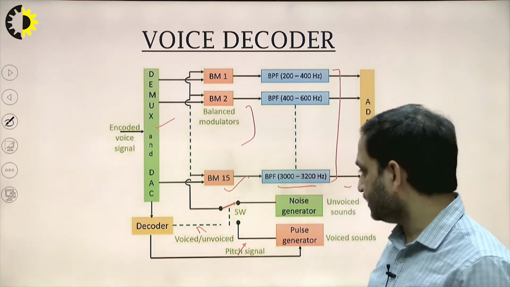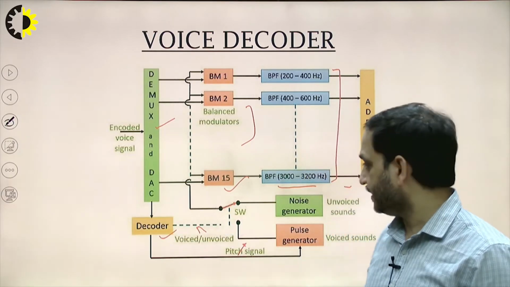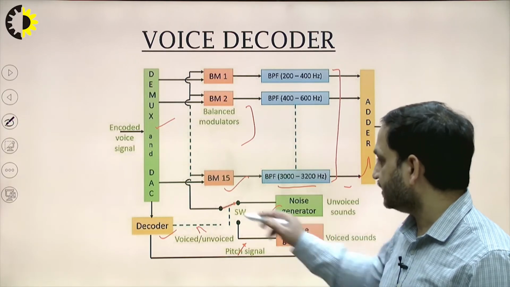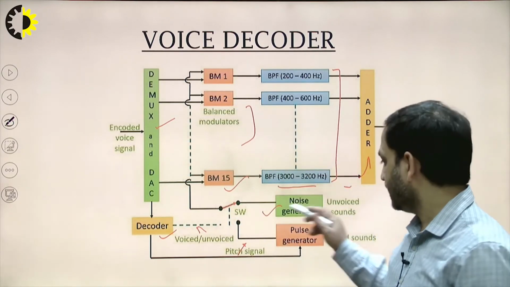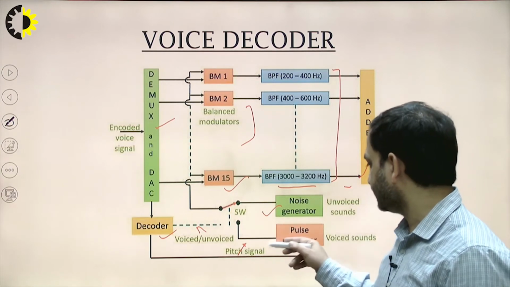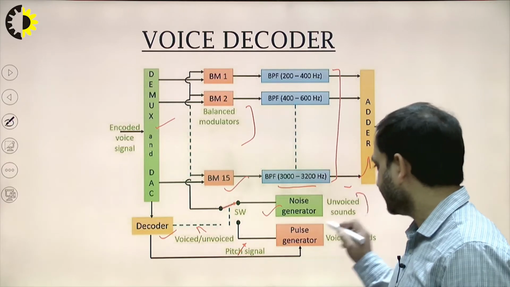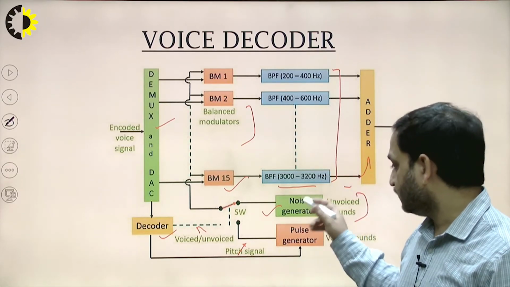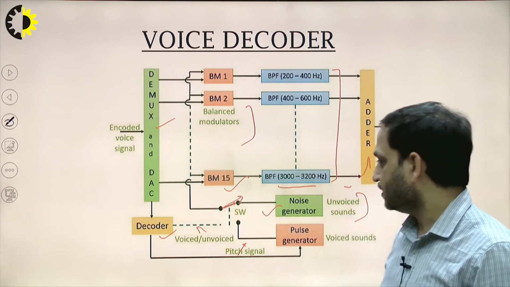Then to recover the same signal, we are using the decoder, and this decoder will be acted upon by the noise generator. So this noise generator will enable the band pass filter and balance modulator, and it will show the unvoiced sound, right? As I said, the noise generator will generate the unvoiced sound. So for unvoiced sounds, this switch will be connected with the noise generator.